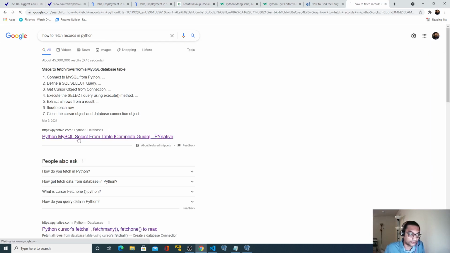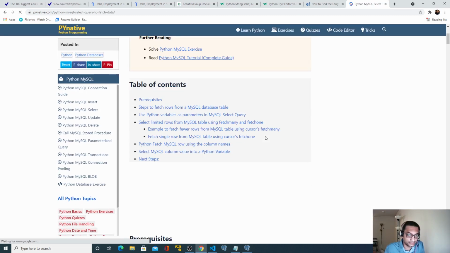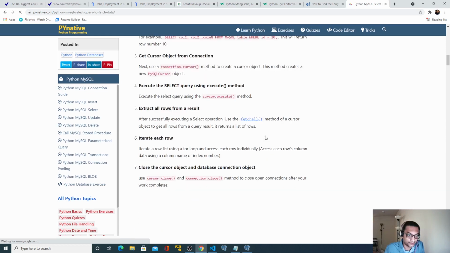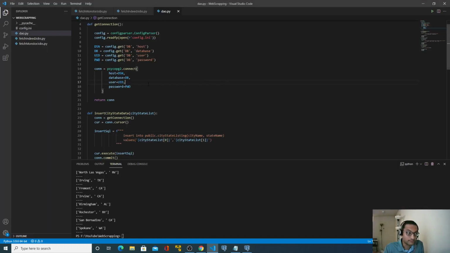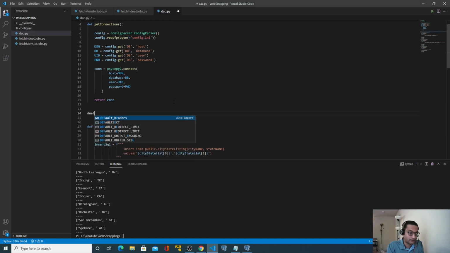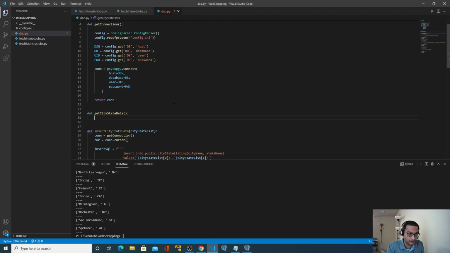I will come across this link first. Let's scroll down here. Okay, and we are going to use the same code here. So let me go back to my DAO.py, and here define get city state data. We don't need to pass any argument there, and it will return one object.